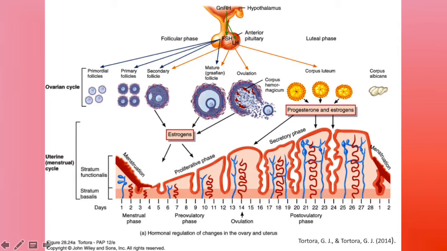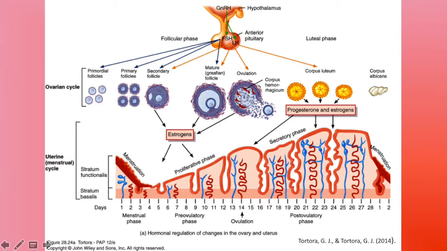The pre-ovulatory phase is the time between menstruation and ovulation and is the most variable in length. In the ovaries, some of the secondary follicles begin to secrete estrogens. During this phase, a single secondary follicle will outgrow the other follicles and become dominant. This follicle will usually become the mature follicle. In the uterus, the endometrial repair has begun via the stimulation of estrogens released from ovarian follicles.